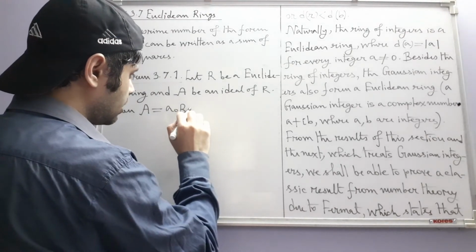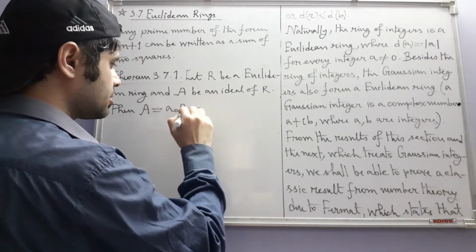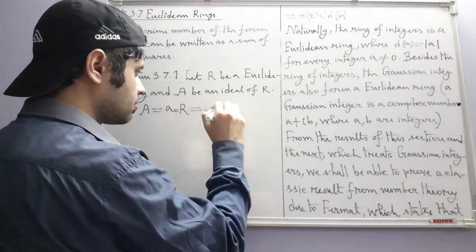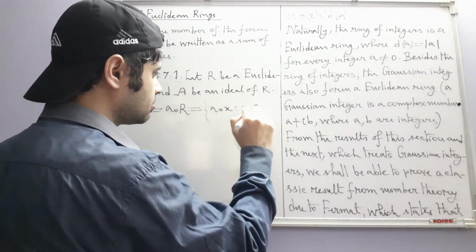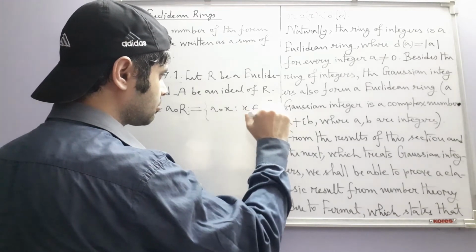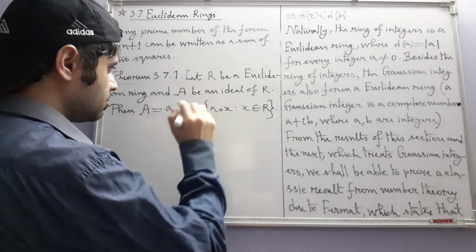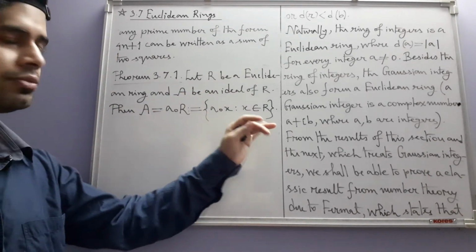This is the ideal generated by this single element a naught, which is the set of all multiples of that element by ring elements. So the result states that every ideal is of this form.